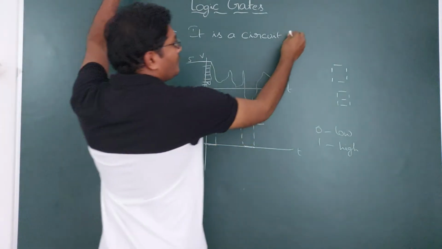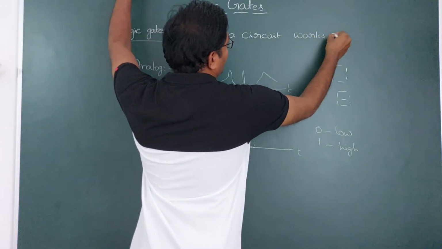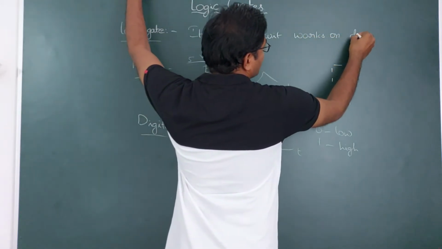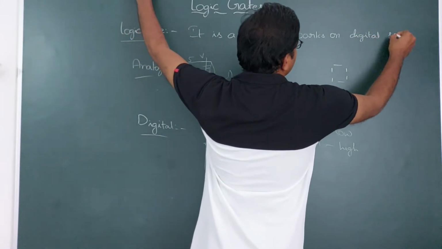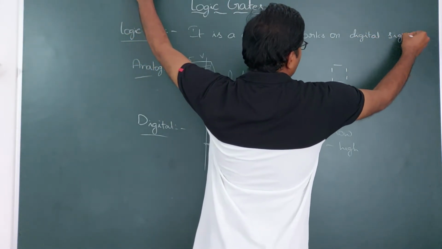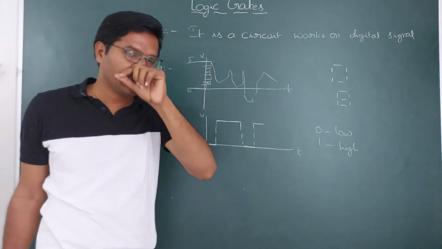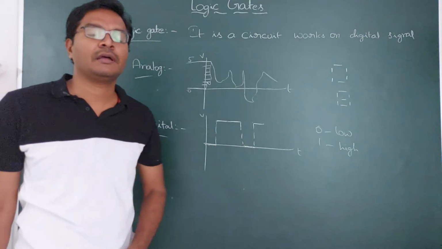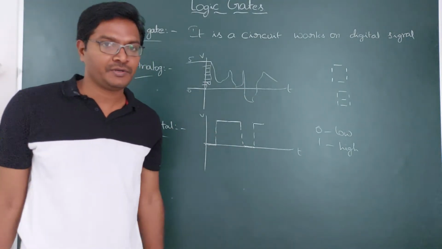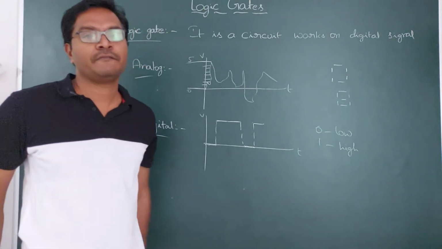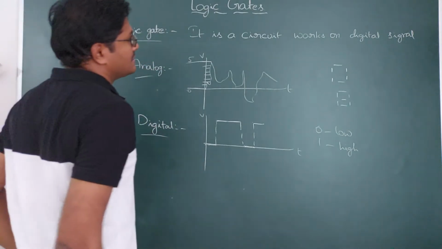It is a circuit that works on digital signals, not analog signals. This logic gate works only on digital signals, because only digital signals give clear instructions.